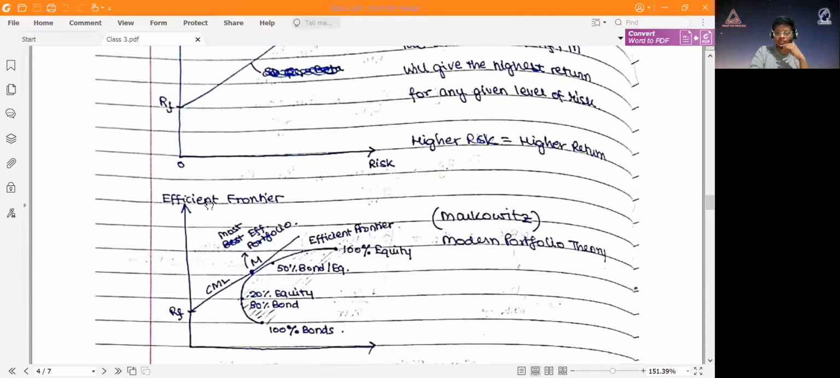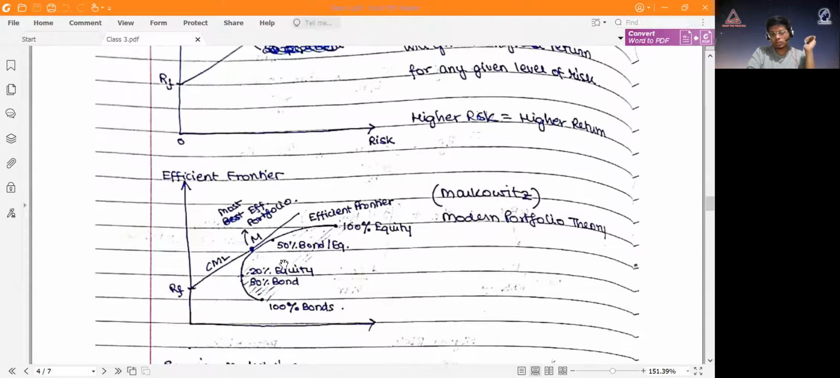Now, what is the efficient frontier? Okay, so forget the capital market line for now. The efficient frontier is a line that was given by Harry Markowitz, who developed modern portfolio theory, which is also very famous. He said that if you invest 100% of your money in bonds, you would get a lower return at, let's say, a very low risk. You'll get this point of return.